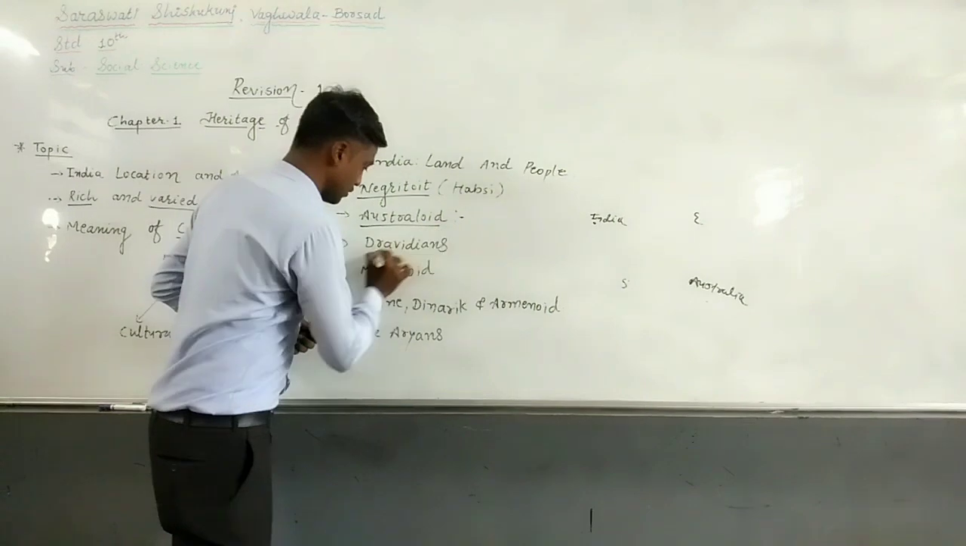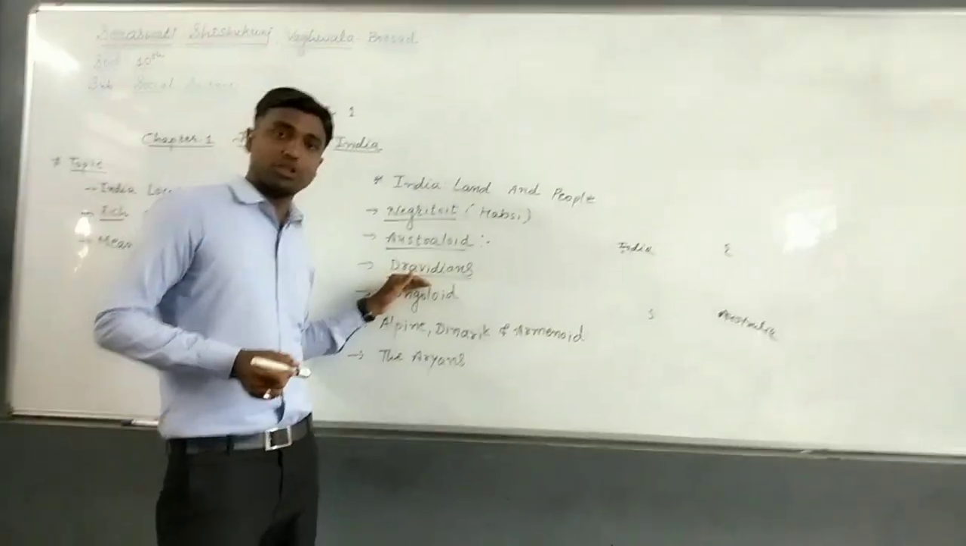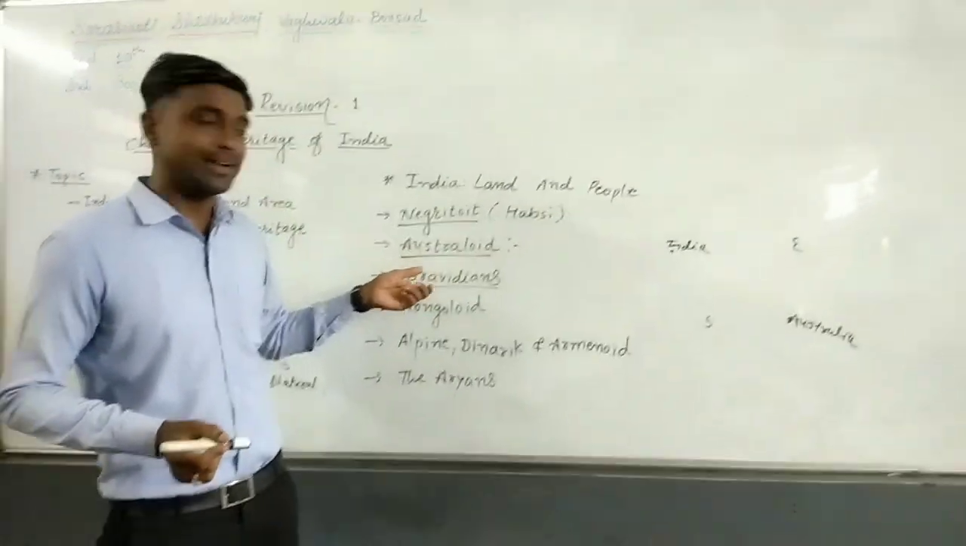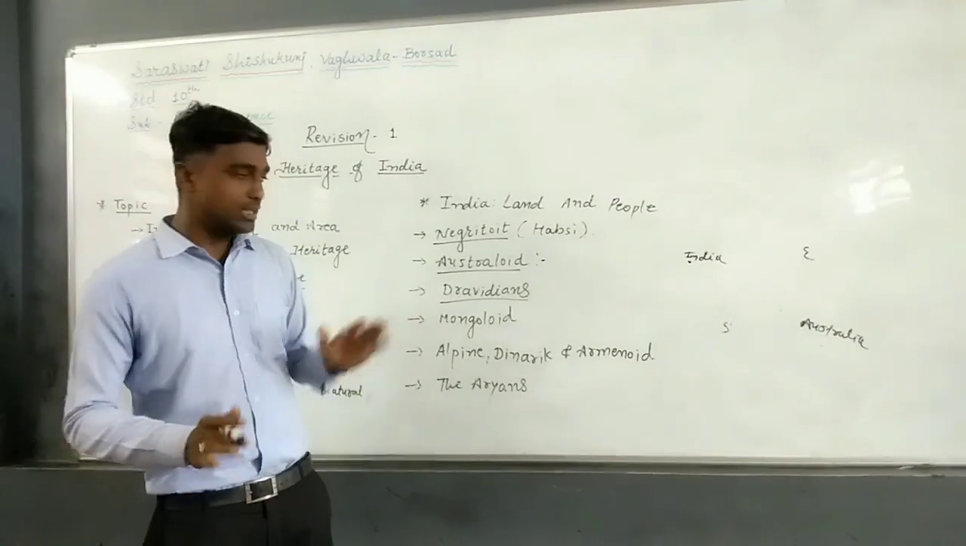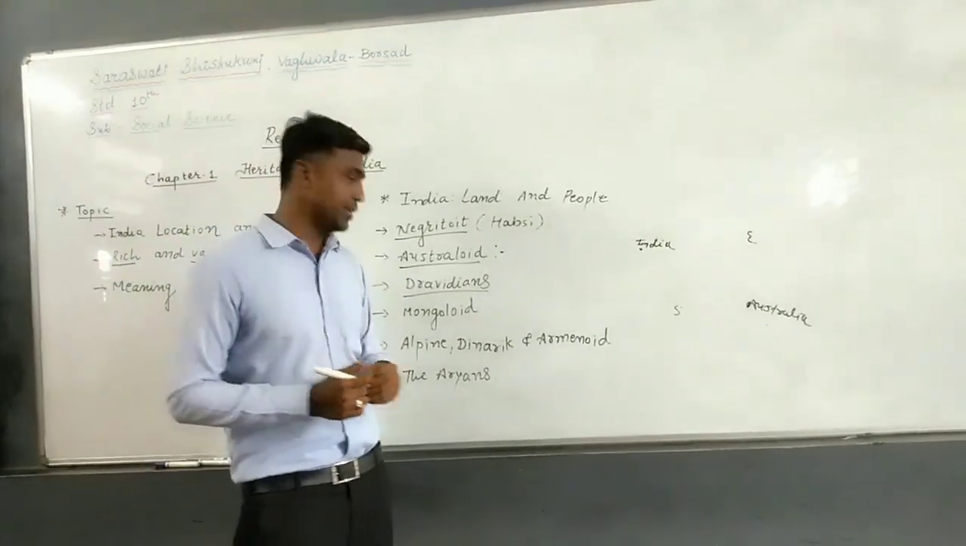Now the next one is the Dravidians. In examinations, this question is asked for three marks: describe the culture of the Dravidians, or write a short note on the Dravidians. Here we need to discuss a lot. Let us take some of the points on the Dravidians.